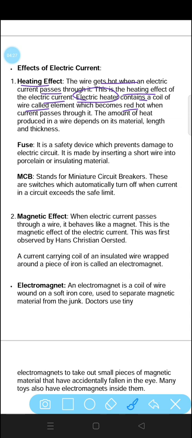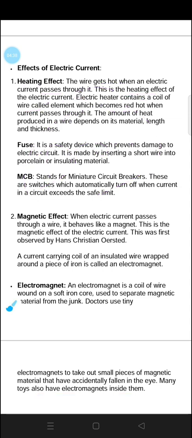The different electrical appliances, heating appliances that we are using at home, like electrical heaters and iron, all work on the heating effects of electric current. Another one is the fuse. It is a safety device which prevents damage to electric circuits. We have talked about this. If the current crosses its limit, then the fuse will just burst out to prevent the damage